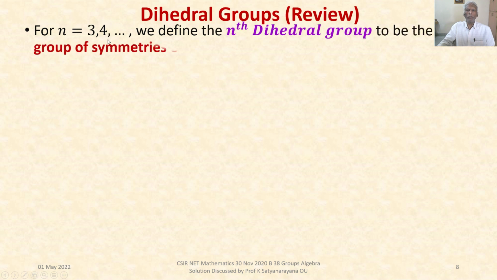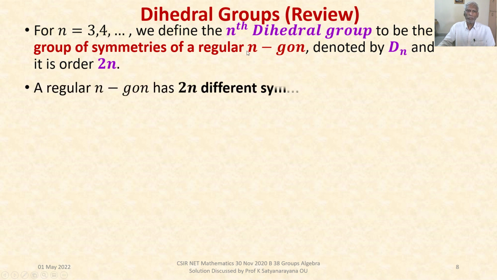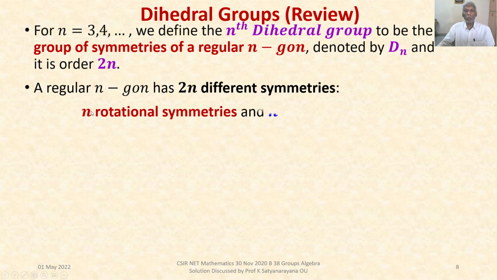Let's first review the results on dihedral groups. For n = 3, 4, 5, and so on, we define the nth dihedral group, the group of symmetries of a regular n-gon. It is denoted by D_n, and it is of order 2n. A regular n-gon has 2n different symmetries: n rotational symmetries and n reflection symmetries.